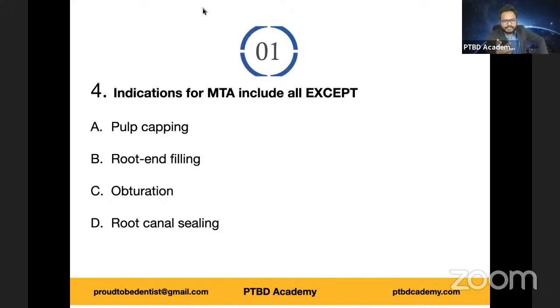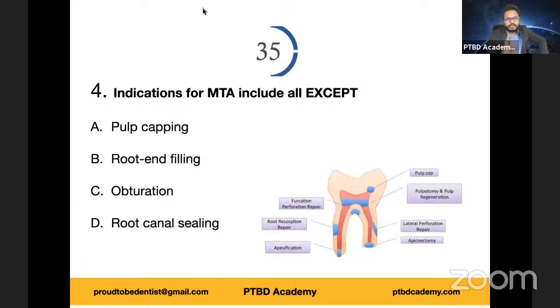I'm sure you guys are becoming more and more smart with each section. Okay, very good. So it's none of the above. Well done. So all of the following are indications of MTA. You can see some illustration representing various indications: perforation repairs, root resorption repairs, apexification, apicoectomy, lateral perforation repairs, pulpotomy, pulp regeneration, vital pulp therapies, pulp capping, etc.